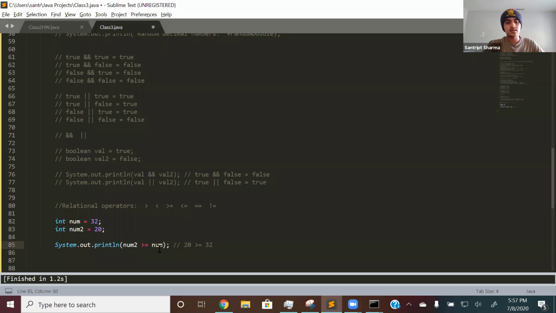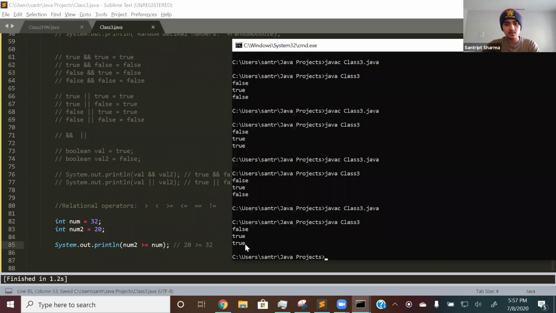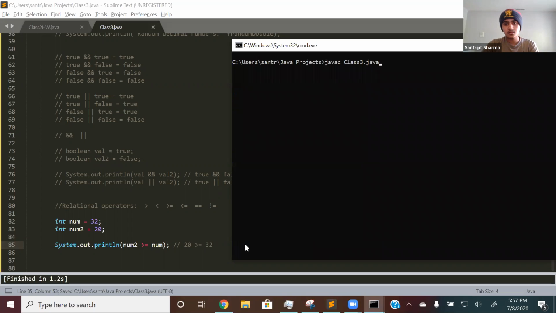No. And then it checks whether num2, which is 20, is equal to 32, which is not true. So overall it's false, since num2 is not greater than or equal to num. So this will print out false. If I run that, false right there.